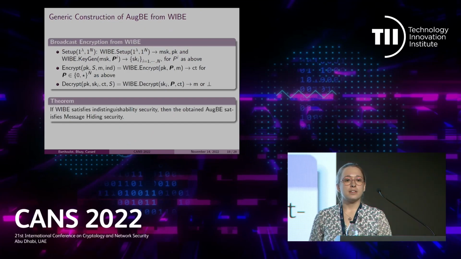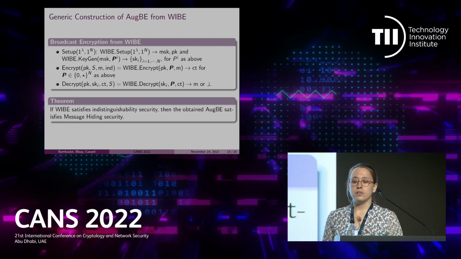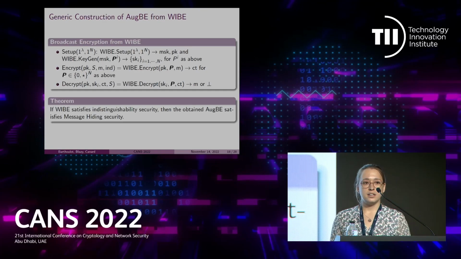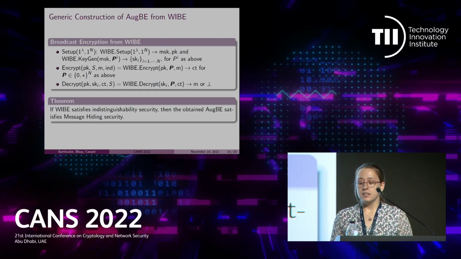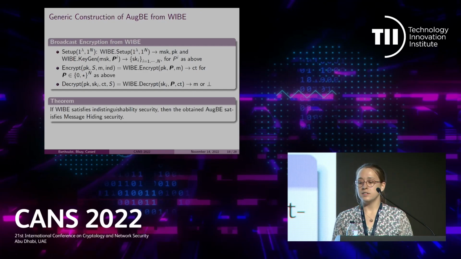So doing so, we can construct OGBE from WIPE. We will use a WIPE scheme that has the same ciphertext and key pattern spaces as we did for the BE. This time, the OGBE setup algorithm is the WIPE setup algorithm along with the WIPE key generation algorithm for pattern π_i defined as above, and i being equal to 1 to n. And the encryption and decryption algorithms of the OGBE are the encryption and decryption algorithms of the WIPE, as we did for the BE.